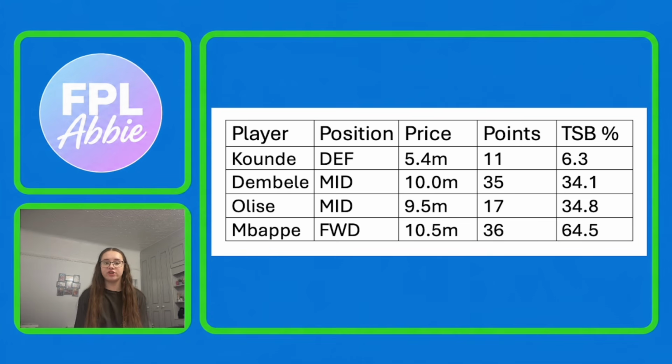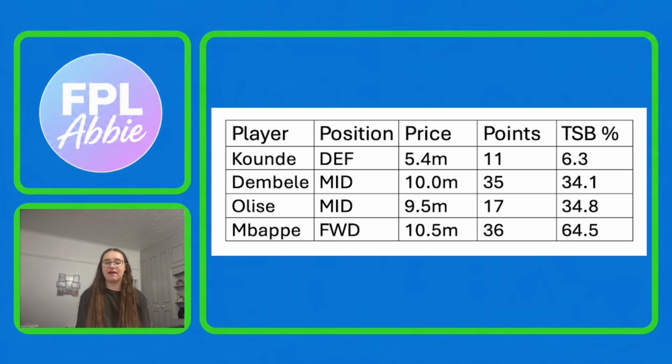Or what you could also do with your 4 transfers, if you don't have any players from any of these teams yet, is use your 4 transfers to pick 1 from each of these teams as well. So the first team we'll take a look at is France, and from France I've selected 1 defender, 2 midfielders and 1 forward that I like.